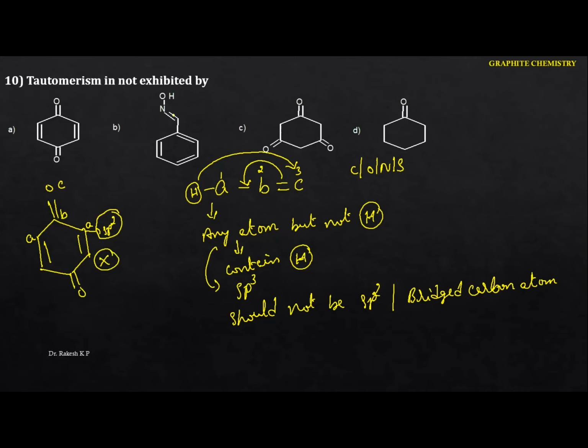Just go to this one here. Whether the rest of the compounds show it, just identify this one. I can write this is B, this is C, and this is A. A may be any atom but not hydrogen, but it has to contain hydrogen. This A contains hydrogen. So this one comes here and this one goes here.